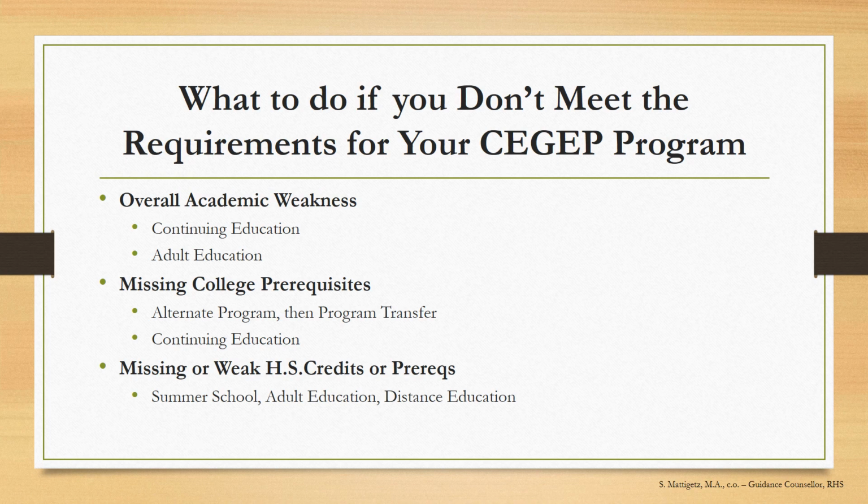If you were refused because you were missing graduation requirements or credits, you will need to complete your high school diploma before you apply again. The best way to do this is to attend summer school for the core subjects like English, French, Math, Sec 4 Science, and History. Otherwise, it's recommended that students complete their diploma in adult education or through distance education. Contact your guidance counselor if you need more information about these options.